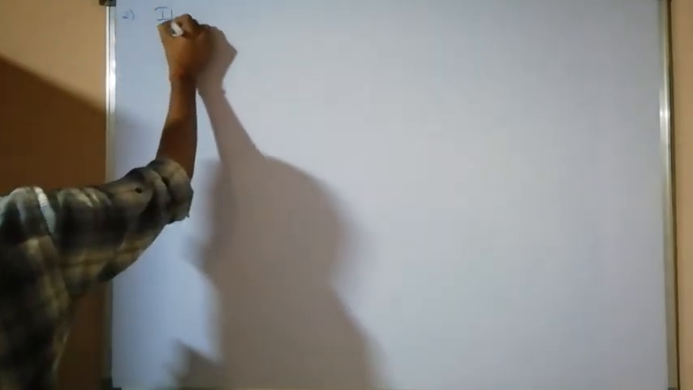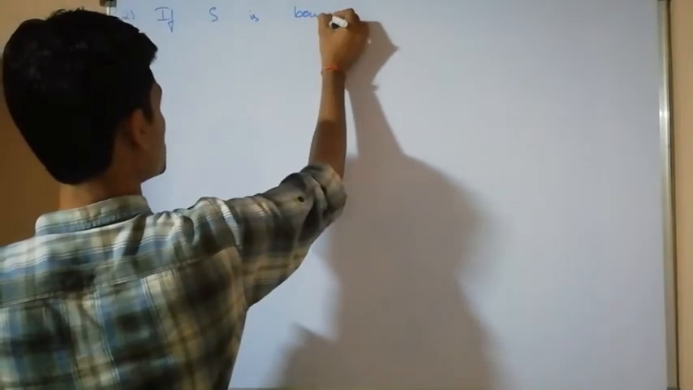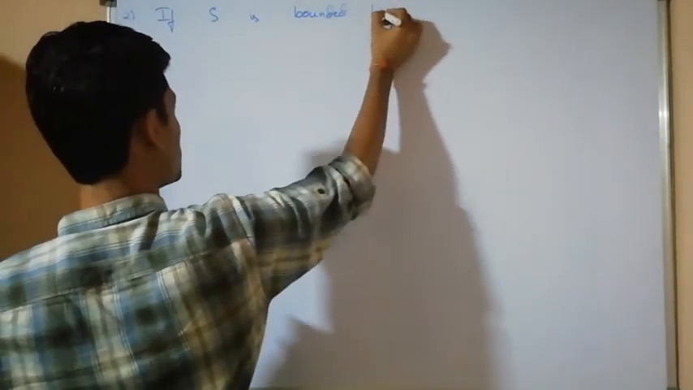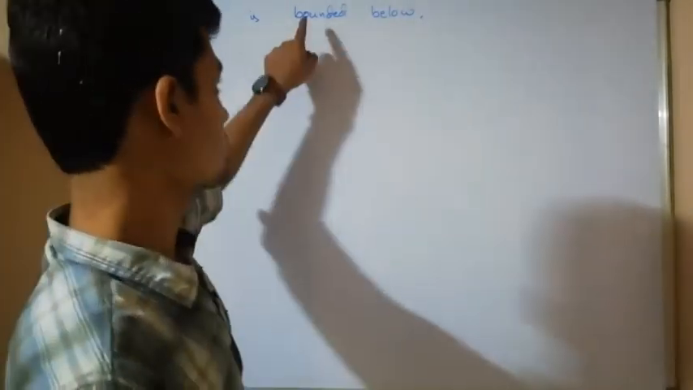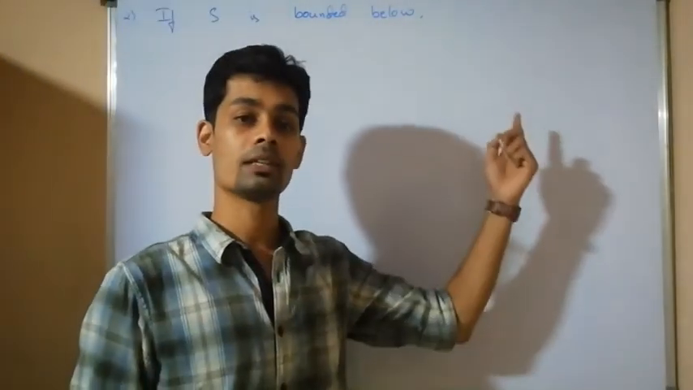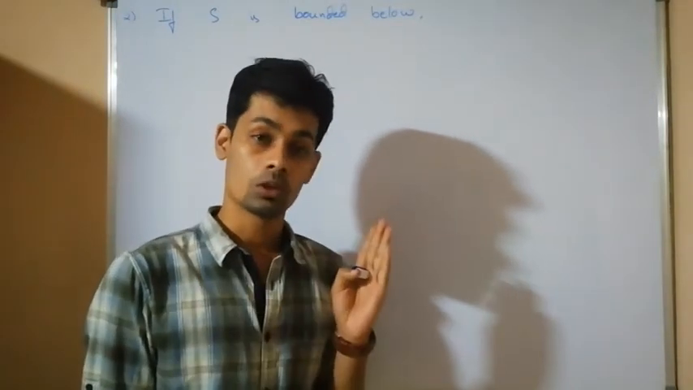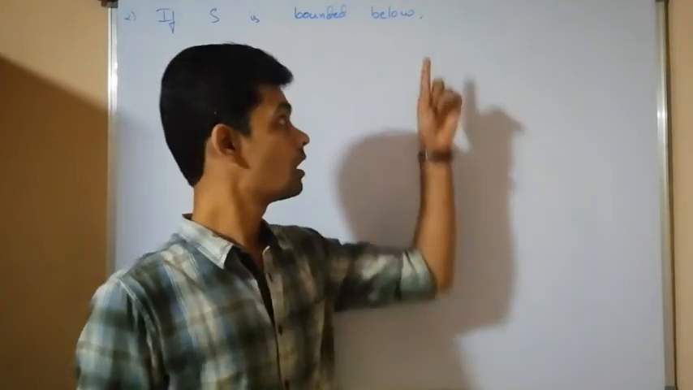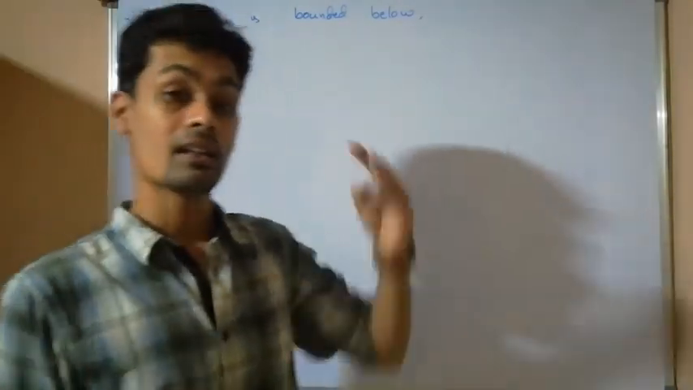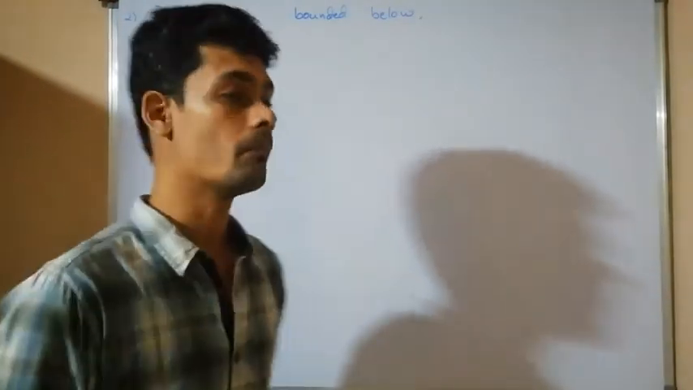If the set S is bounded below, when I am saying that the set is bounded below, it means it has a lower bound. There are infinite number of lower bounds. Every number smaller than a lower bound behaves like a lower bound. Therefore, the greatest among all the lower bounds is said to be the infimum.